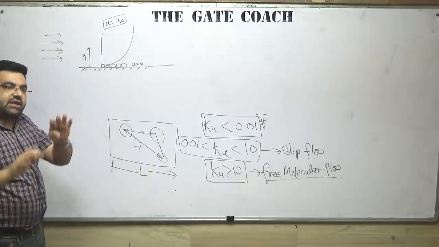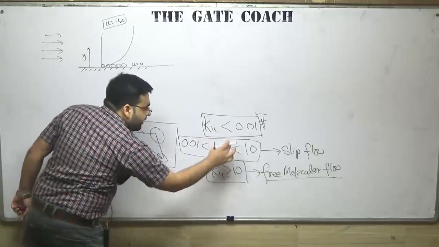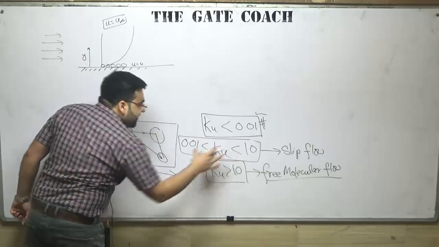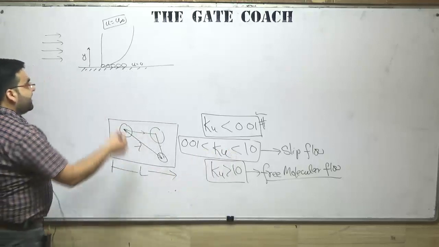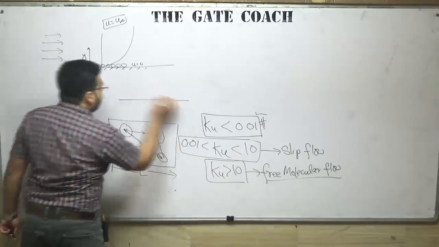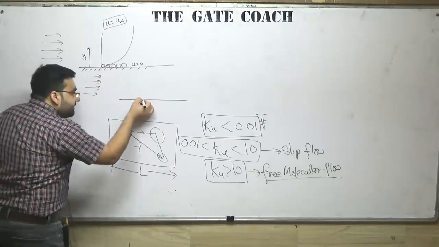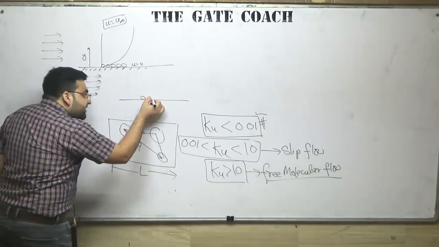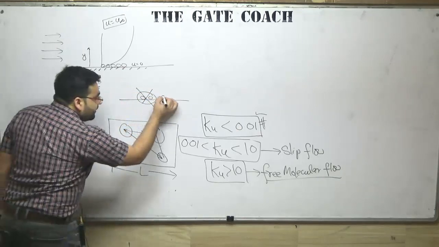That is known as the boundary layer. We will be coming to that, don't worry. If the Knudsen number is between 0.01 and 10, then what will happen? If fluid is coming from this direction, the fluid will not stick to the surface. It will slip.